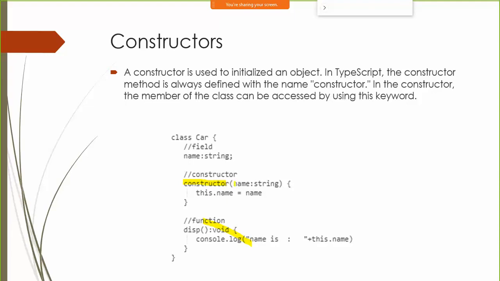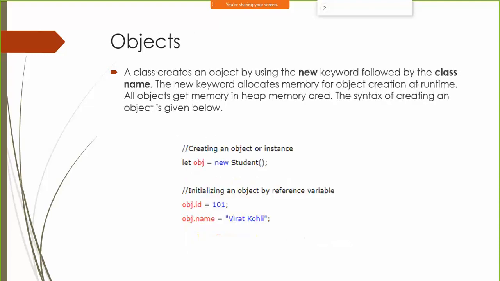We have one constructor which takes a string as a parameter, and then we assign this particular string to the variable called name. Fine. To create a constructor, you use the constructor keyword for the class. It's not the class name here. We generally use the constructor keyword itself to create a constructor in a class. You can also have some functions. Here's an example of a function. We're creating a function, and the return type we are declaring as void, and then this is the code for the function within the class.